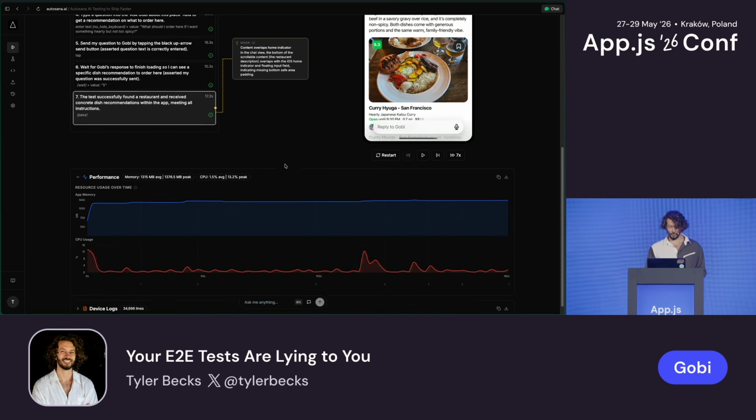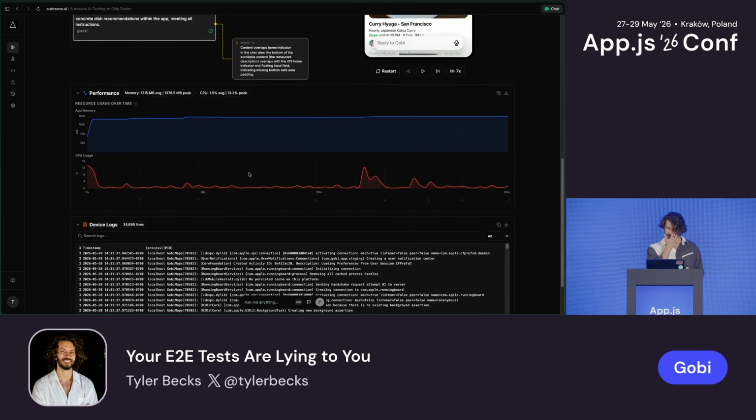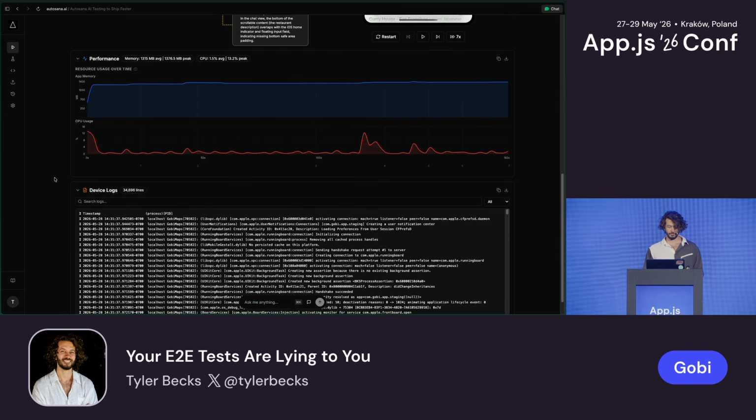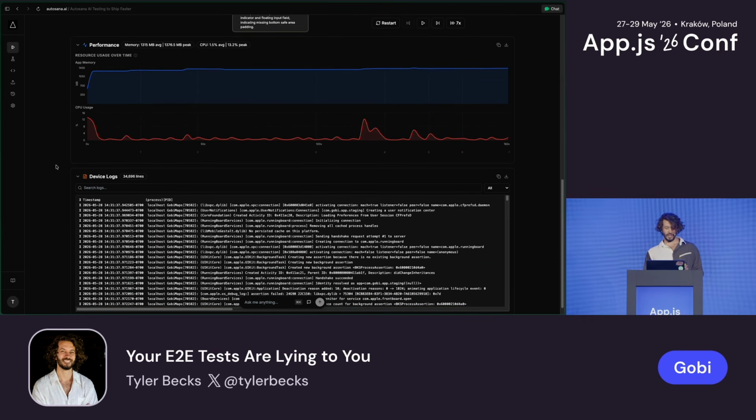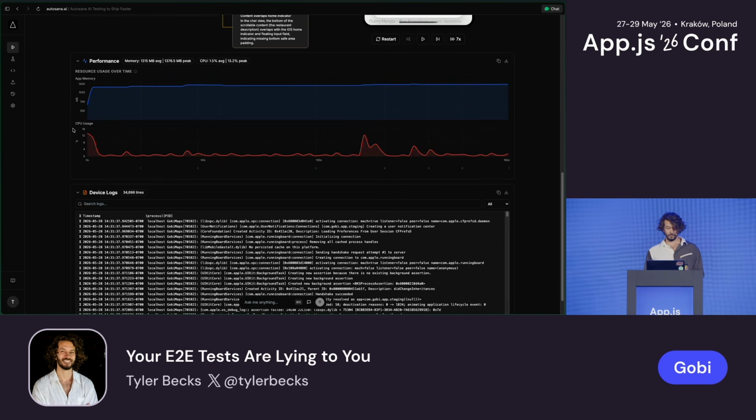I want to call out one more thing here before I end this talk. This is another incredible feature of this platform, Autosana. They have a performance tab here. You can see how much memory is being used. Please don't look at this. Our memory is really high. CPU usage here. You get to monitor this as the test is running. You can see if there's any spikes.